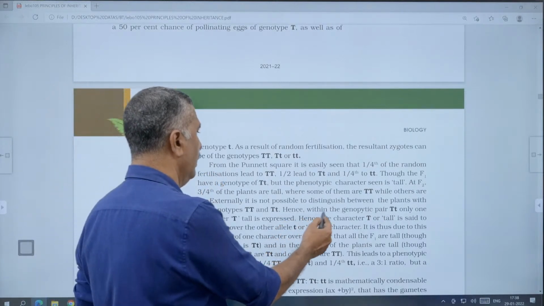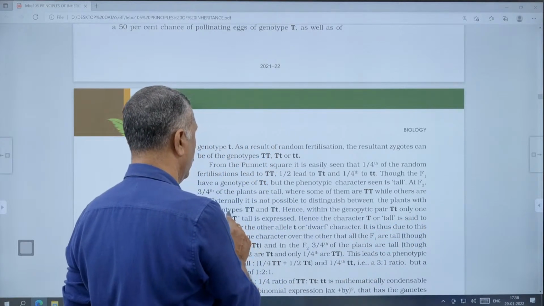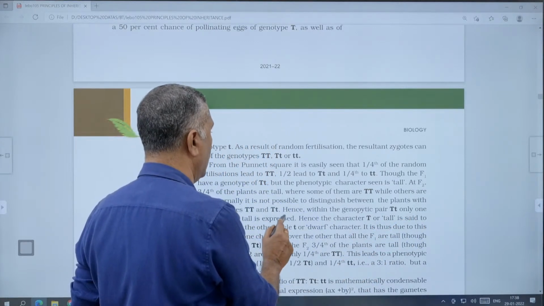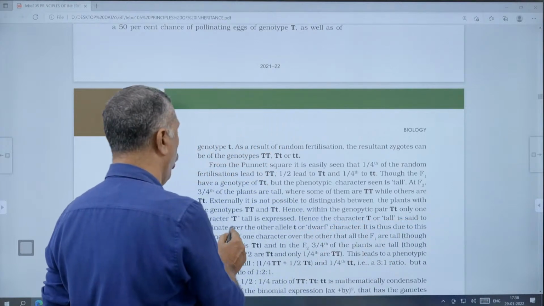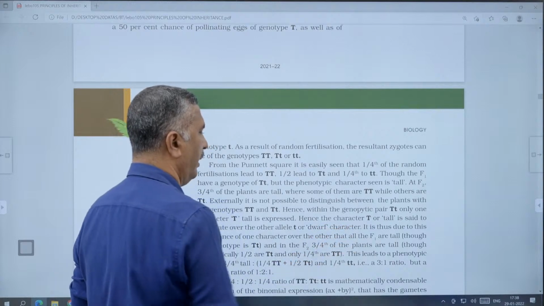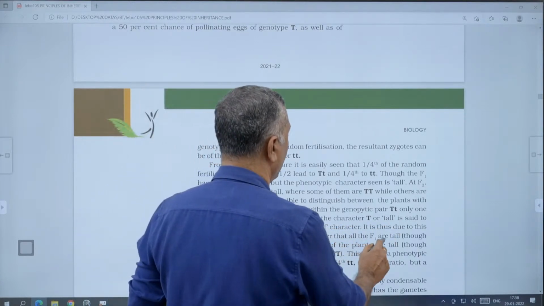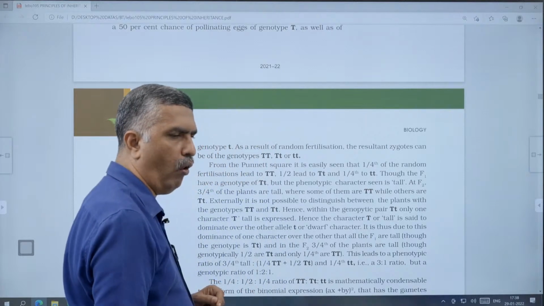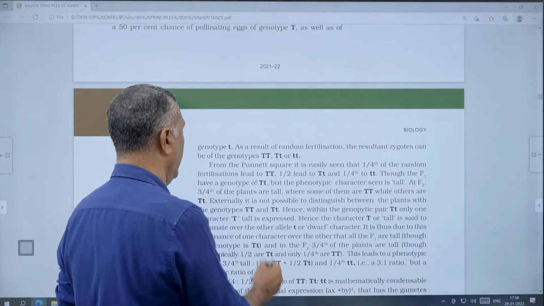Hence, within the genotype pair capital T, small t, only one character, capital T or tall, is expressed. The character capital T, tall, is said to be dominant over the other allele, small t, the dwarf character. It is due to this dominance of one character over the other that all the F1s are tall. That is the law of dominance, though the genotype is capital T, small t.